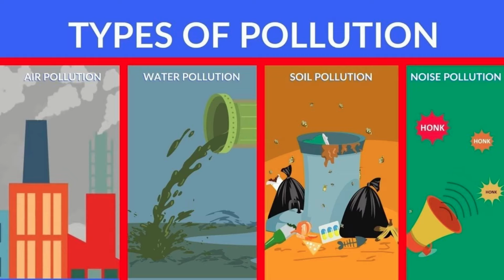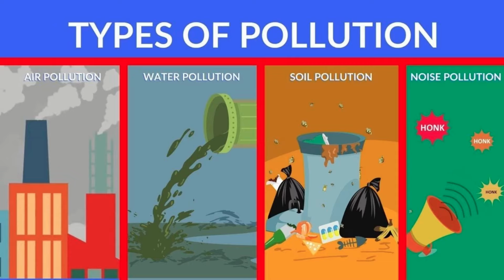What is another pollution? Noise pollution. I believe everybody can relate to noise pollution, because living in our city we hear so many honking noises of horns every day, right? And those high pitched noises cause nothing else but noise pollution for our environment.